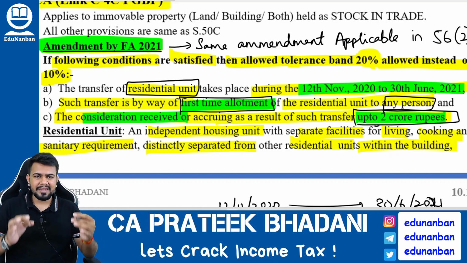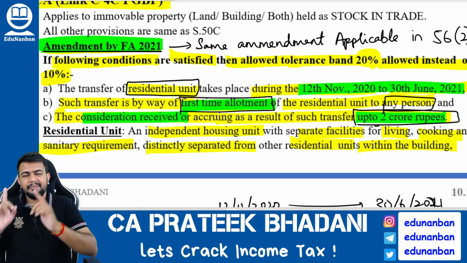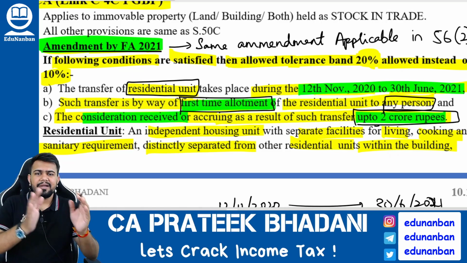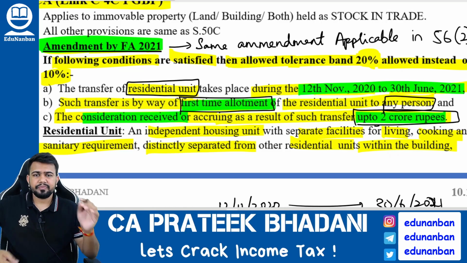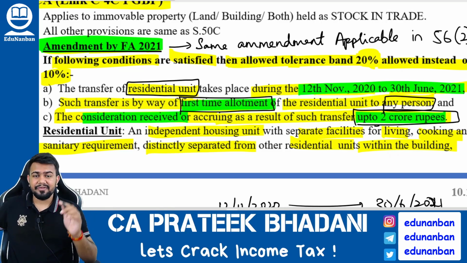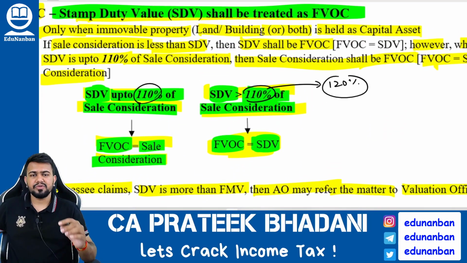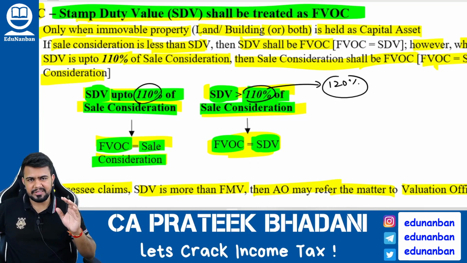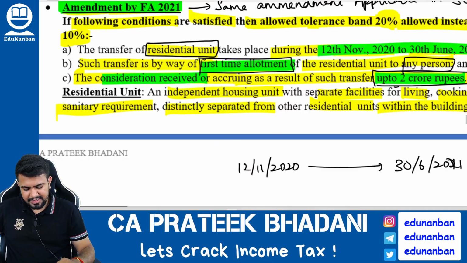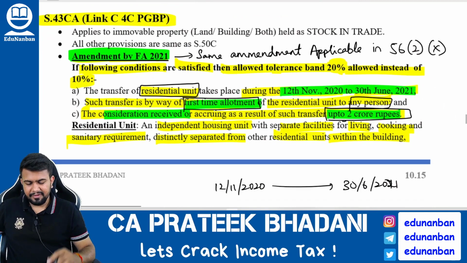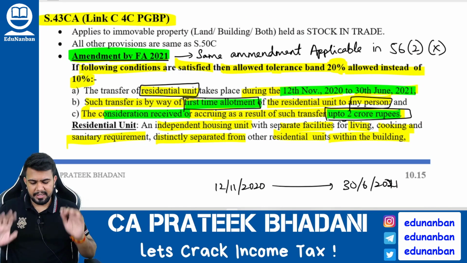If all these three conditions are satisfied, then when the builder is giving his immovable property, that is the stock, to the person who is receiving the property, then on the amount received he can take the tolerance band as 20%. That means in this calculation he can use 120% of the sale consideration. You get my point? So this is a special point for section 43CA alone, where the immovable property is stock in trade. Fine.